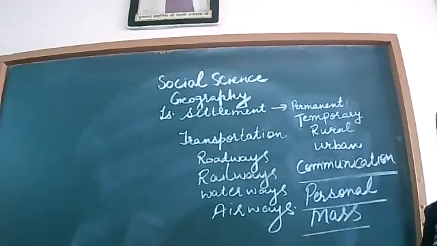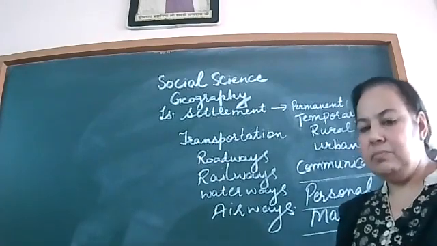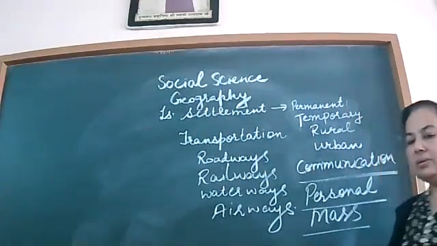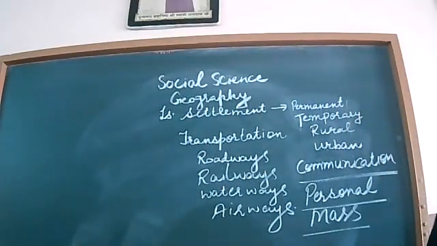Now next is mass communication. Through this, we can send messages to a large number of people of the society, such as newspapers, television, radio, magazines. Television helps us to know about the whole world. Through television, we can know about the events which are happening in other countries. By sitting at home, we know about events happening in other parts of the world. With these means, we are becoming members of the global world.